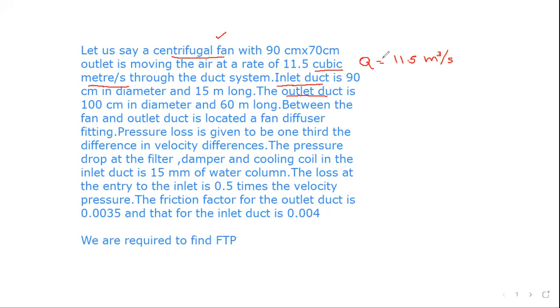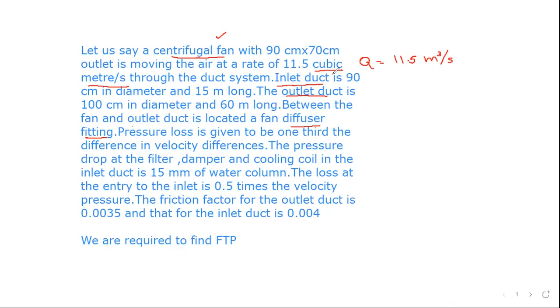But because this problem is just to help you understand and calculate the fan total pressure, I have taken a case where both the inlet duct and the outlet duct are straight. So the losses would be minimum because there are no bends. There is a diffuser fitting, however, because the dia of the fan outlet and the outlet duct is different.